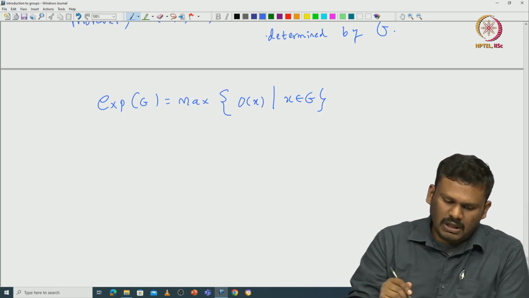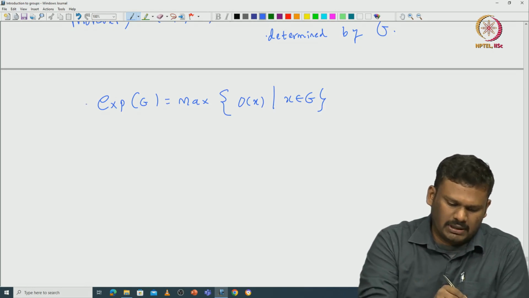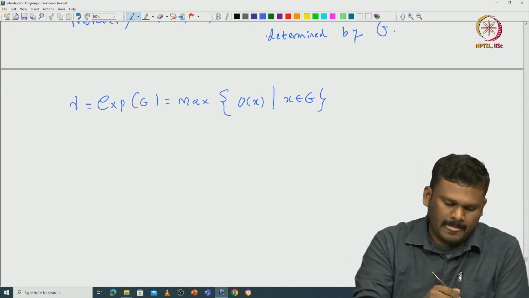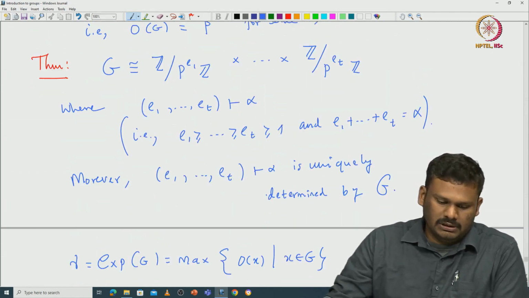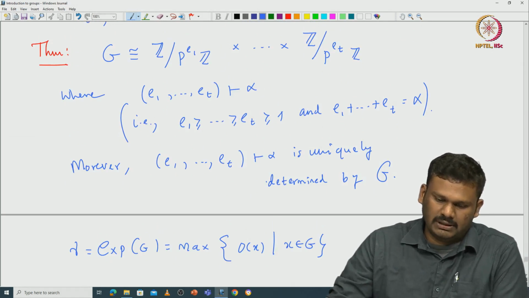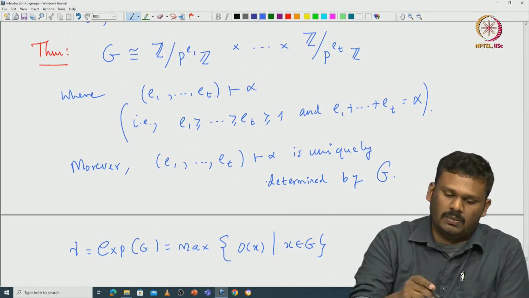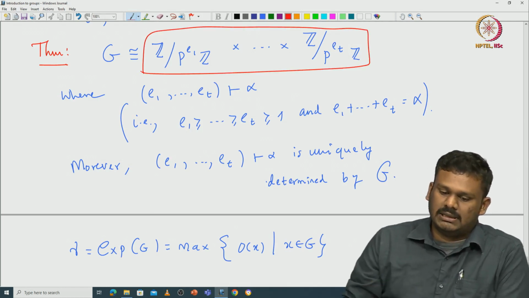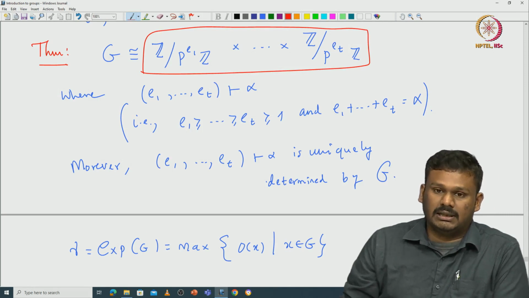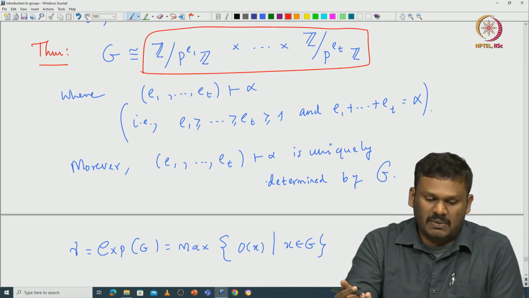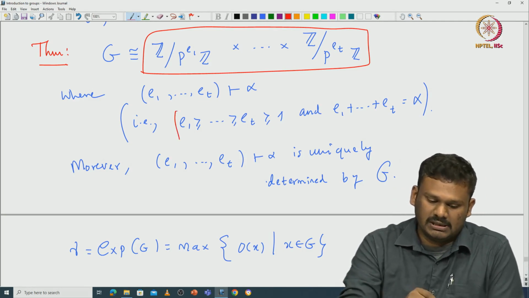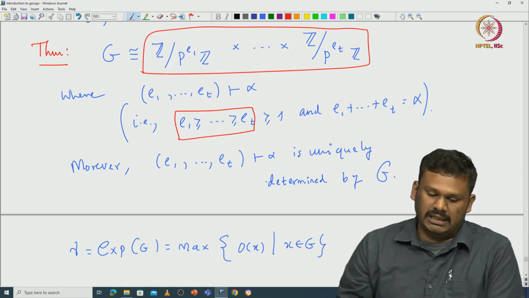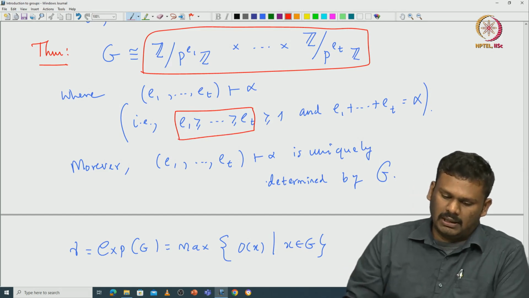Now let us call this exponent gamma. If the group you started with is isomorphic to Z modulo p power e1 Z cross etc. cross Z modulo p power et Z, then you can see that the exponent of the right hand direct product must be p power e1, because e1 is greater than or equal to all other exponents.